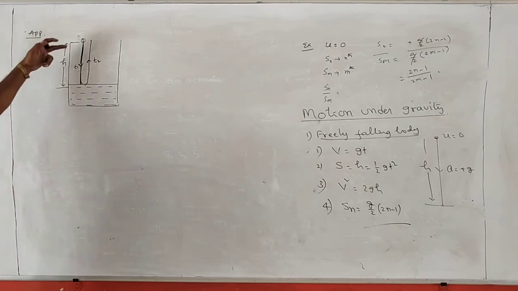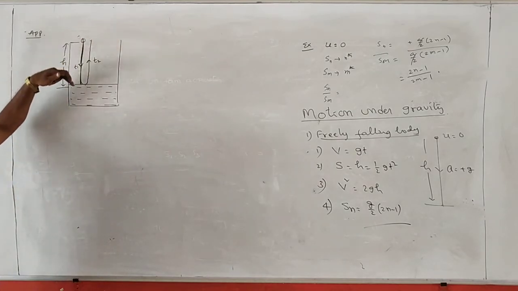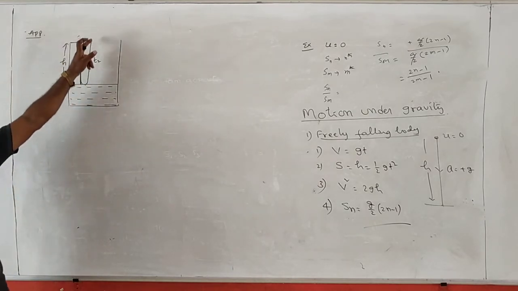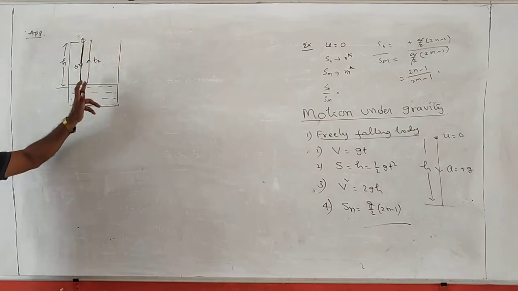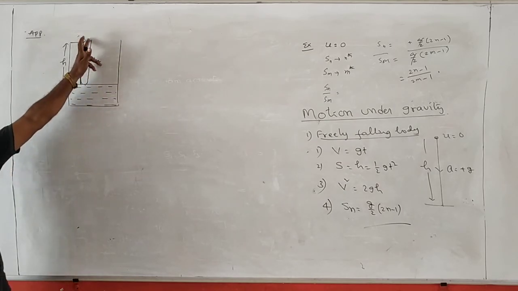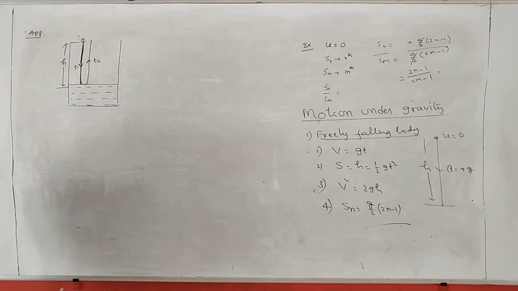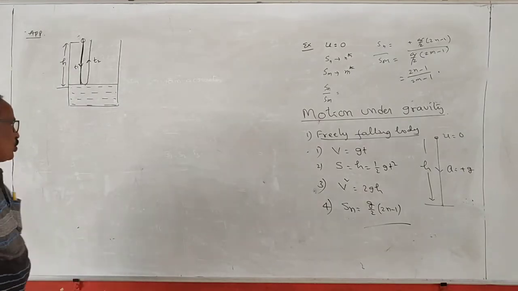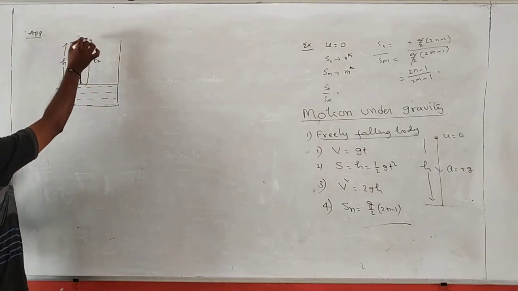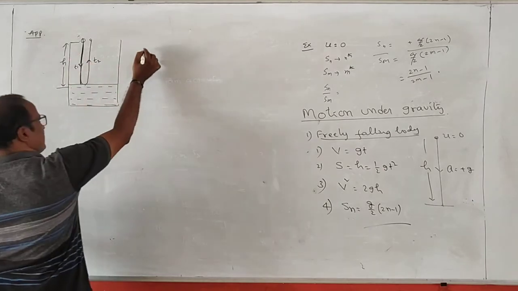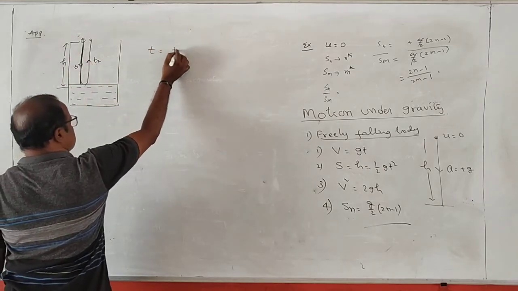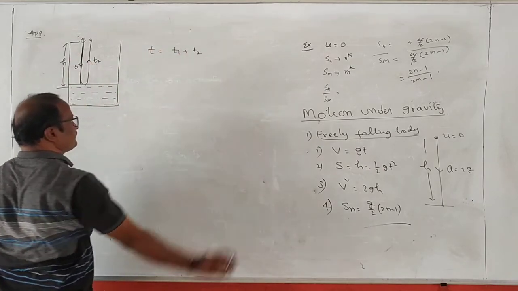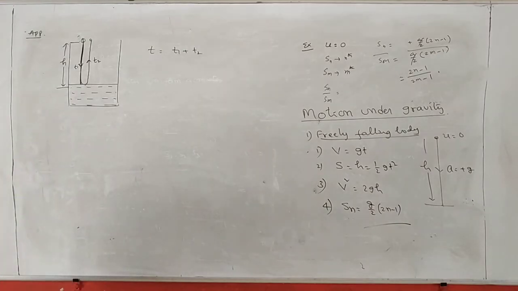Okay. T1 is the time taken by the stone to reach the water surface. T2 is the time taken by the sound to reach from the surface of water to the observer. Let the total time taken by the observer to hear this flash of sound be T. T is always equal to t1 plus t2. What is t1 here?